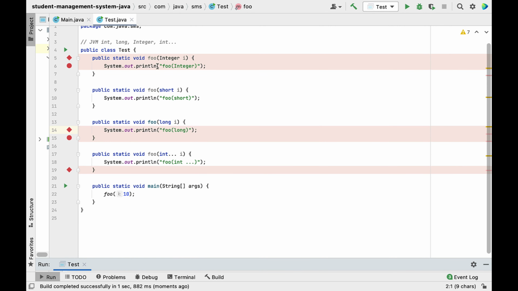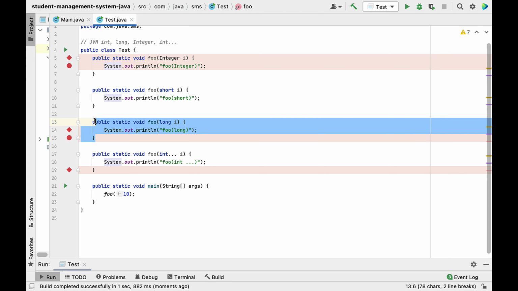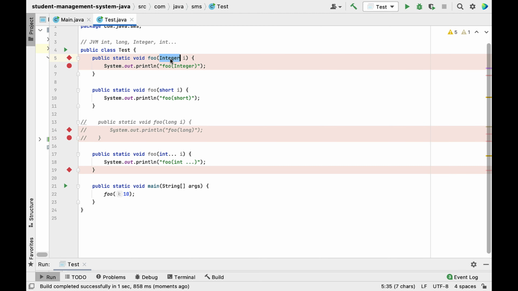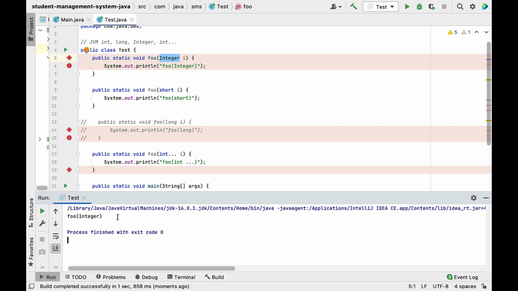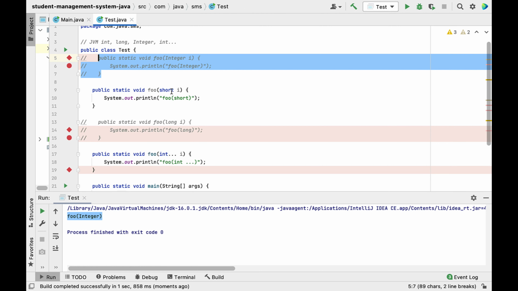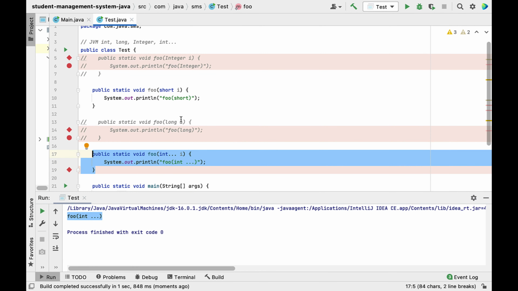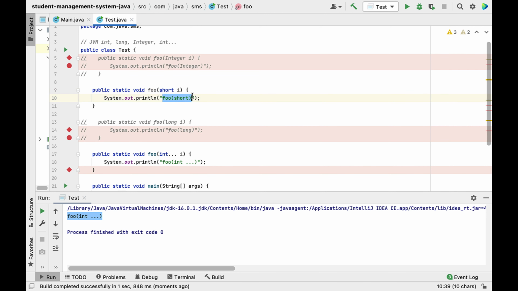So int is not present in any of the overloaded methods. That's why JVM will look for other type, that is long, and if it is present, then it will print. If we comment out this, then if we run the program, it will next look for wrapper integer, right? So look at here, foo integer, and then if we comment out this, now let me run the program, and it will look for var args. So look at here the order, and then if we comment this, then definitely it will print this one, right?